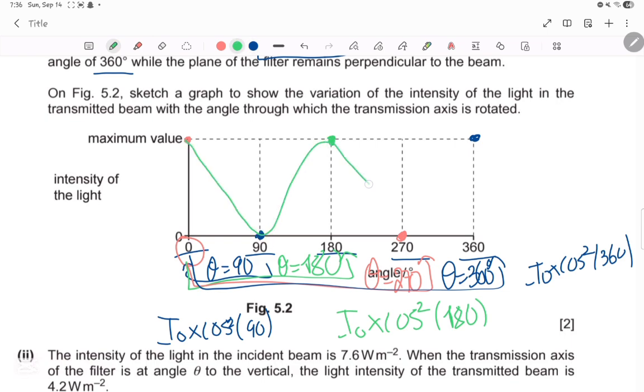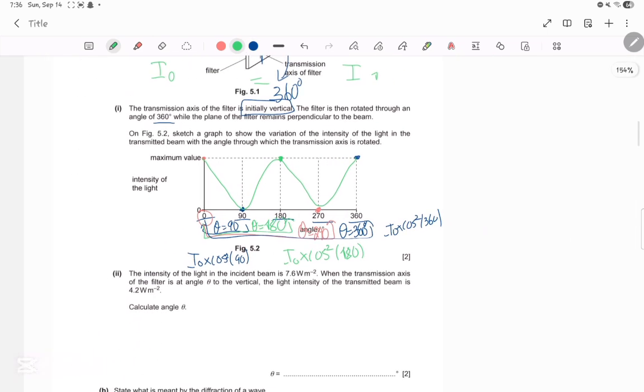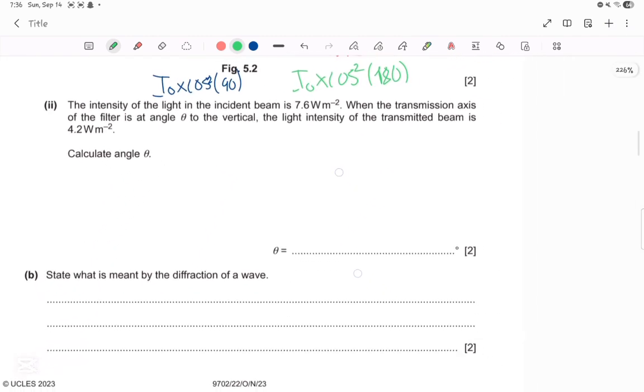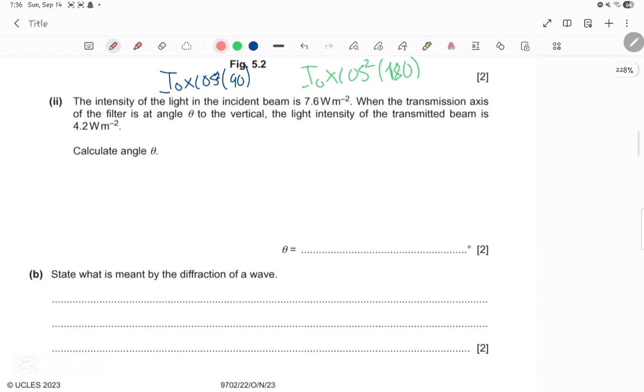So if you join it, you're supposed to get a graph that looks like this. Okay, this is AI done. We move on to AII. What does it say? It says the intensity of light in the incident beam is 7.6 watts per meter squared. Okay, so this is intensity initial equal to 7.6 watts per meter squared. When the transmission axis of the filter is at an angle theta, the light intensity of the transmitted beam is 4.2 watts per meter squared.